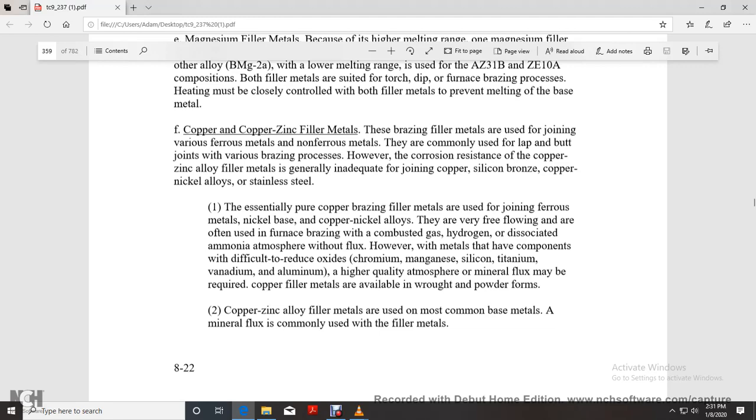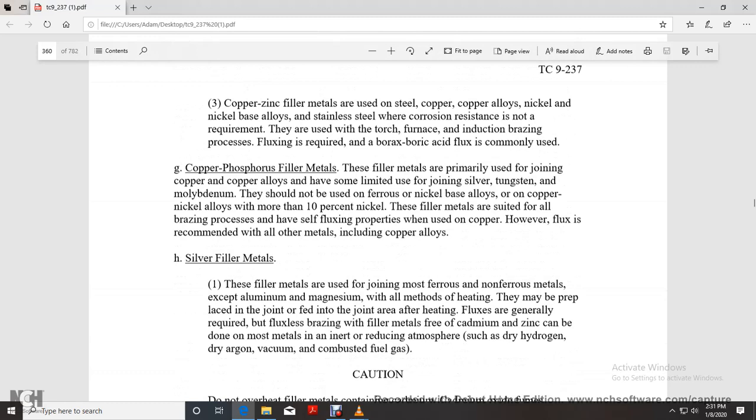Copper-zinc alloy filler metals are used for the most common base metals, and mineral flux is commonly used with these filler metals. Copper-zinc filler metals may be used with steel, copper, aluminum, nickel-base alloys, and stainless steel where corrosion resistance is not required. They are used for torch, furnace, and induction brazing processes. Flux is required, and a boric acid flux is commonly used.